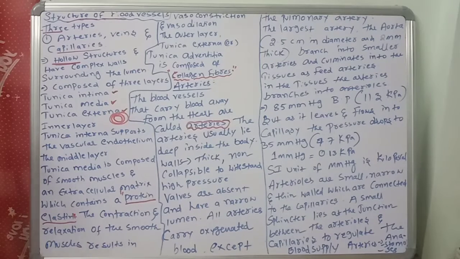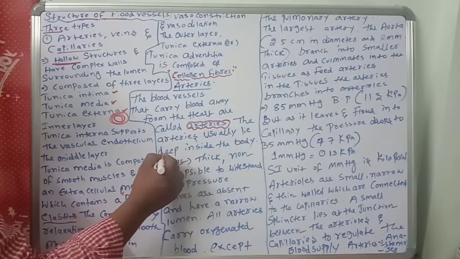There are different types of arteries: pulmonary arteries, systemic aorta, coronary arteries. But the biggest artery is the systemic aorta.